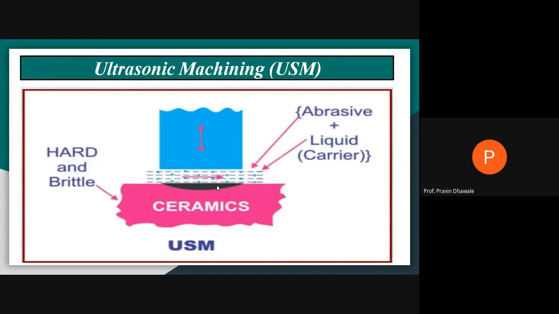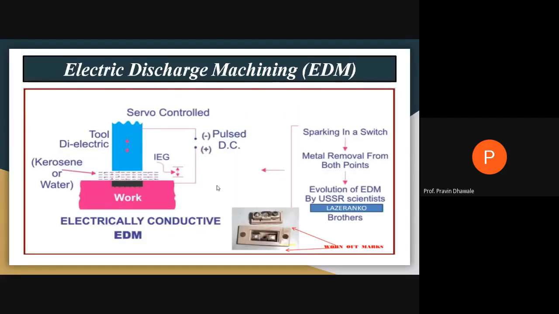Okay, I think this will be over. Now, the next type of non-conventional machining is based on electric energy. That is the electric discharge machining process, right? Where we are using